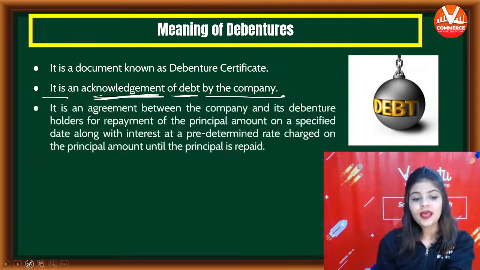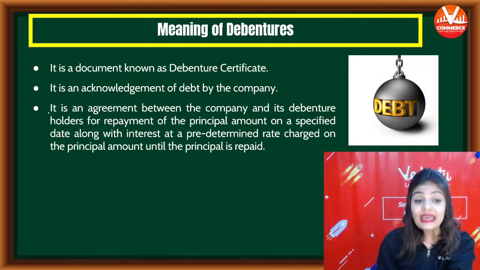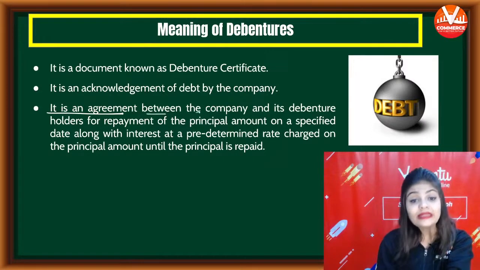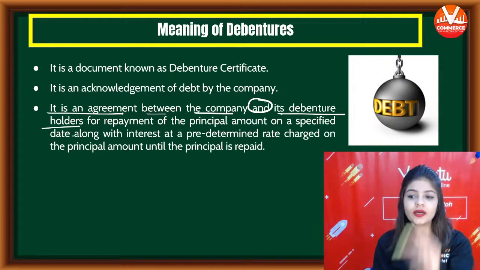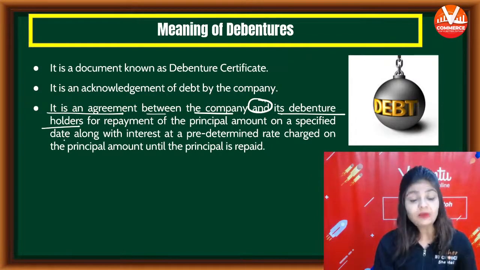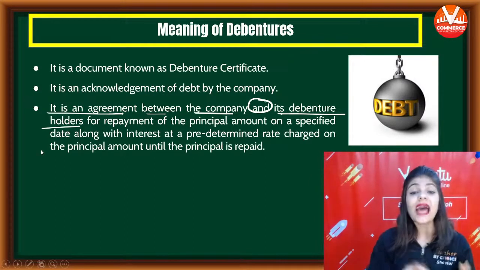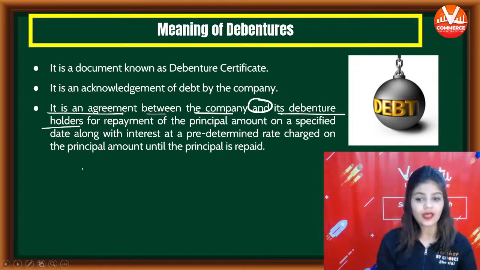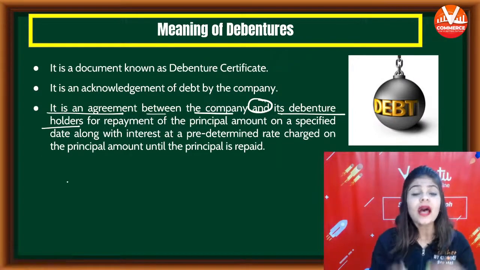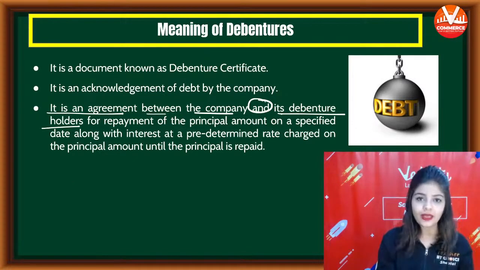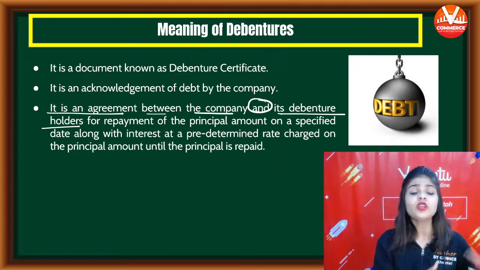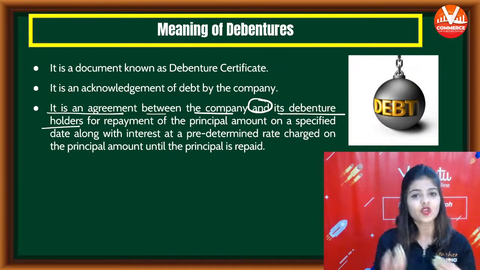Then it is an agreement between the company and its debenture holders. Who are the debenture holders? The persons who are giving money to the company are known as debenture holders.